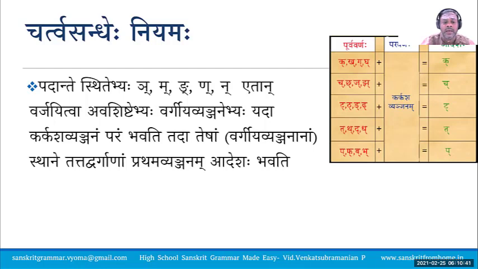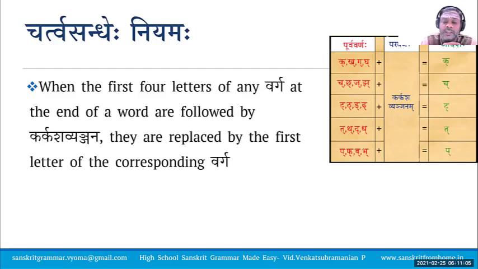Punaha vakshyami. Padante stitebhyaha na etan varjayitva avashishtebhyaha vargiya vyanjanebhyaha yada karkasha vyanjanam param bhavati tada tesham sthane tattat varganam prathama vyanjanam adeshaha bhavati. When the first four letters of any varga at the end of a word are followed by a karkasha vyanjana, they are replaced by the first letter of the corresponding varga.